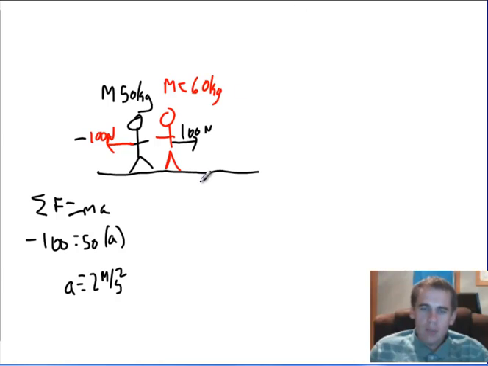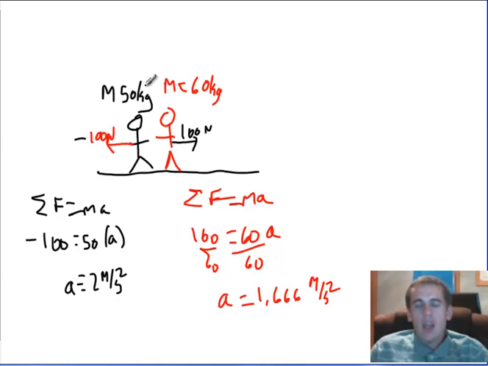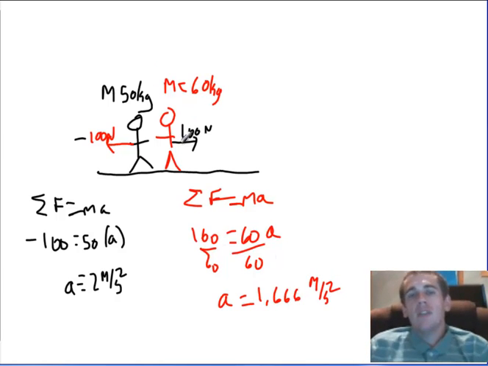What if we jump over here to the red skater? Net force is still mass times acceleration. This time, the force is a positive 100 newtons. The mass is 60. What's the acceleration? We divide by 60, and we get an acceleration of 1.6666 meters per second squared. So you can see just because they have equal forces on them doesn't mean they move with the same acceleration.